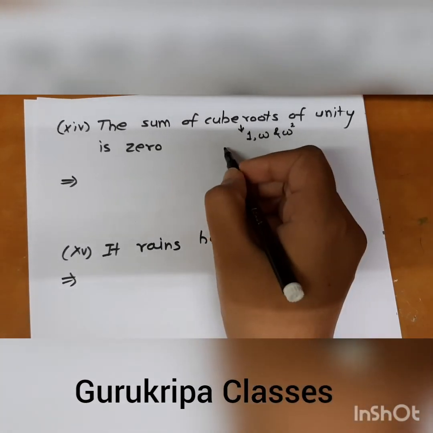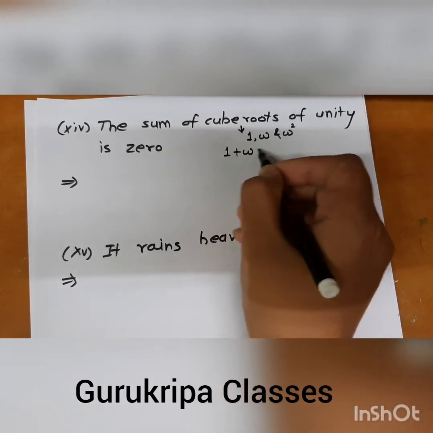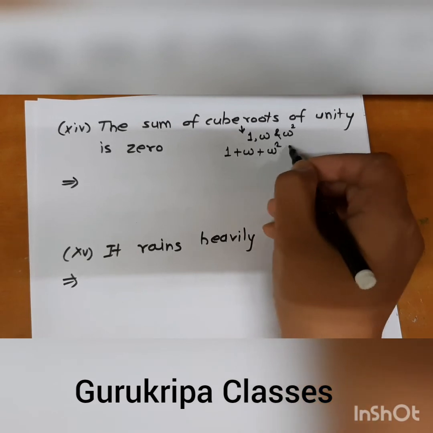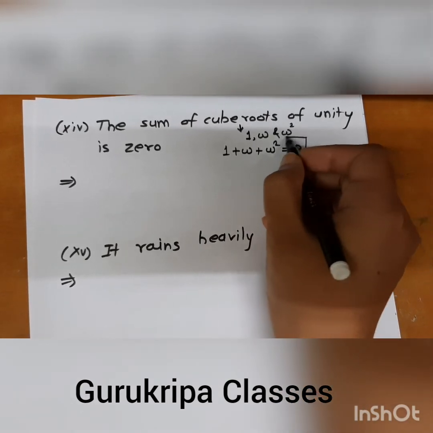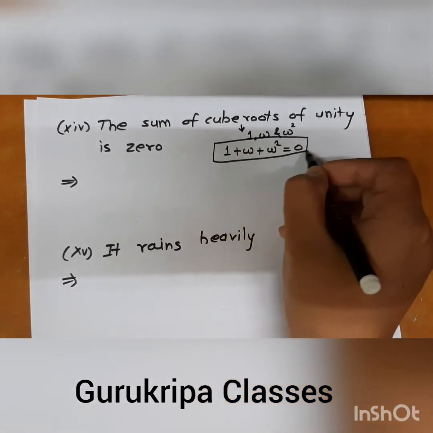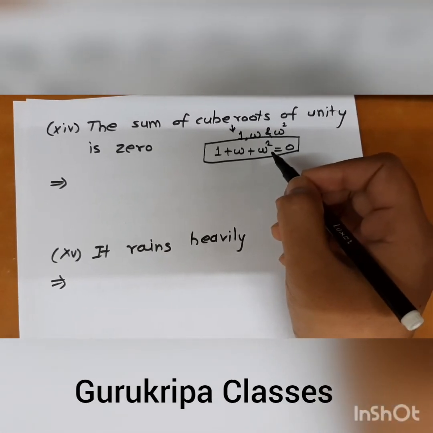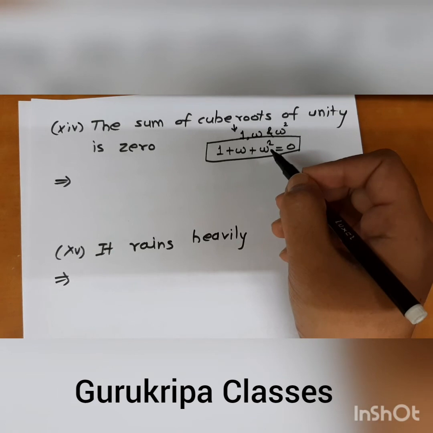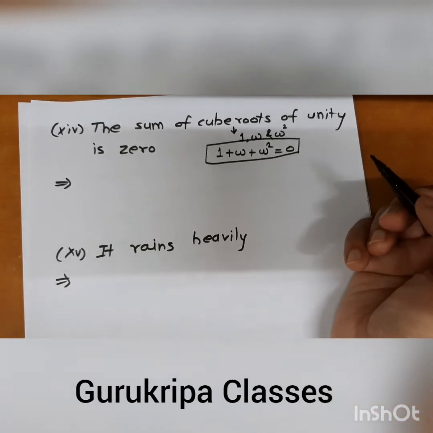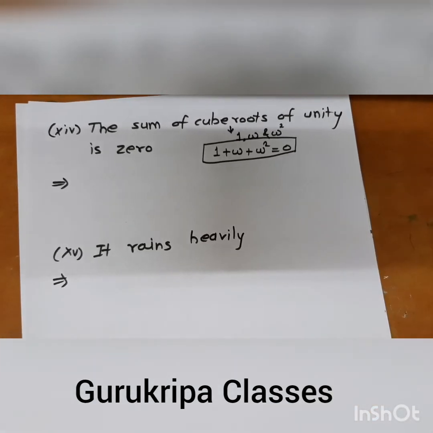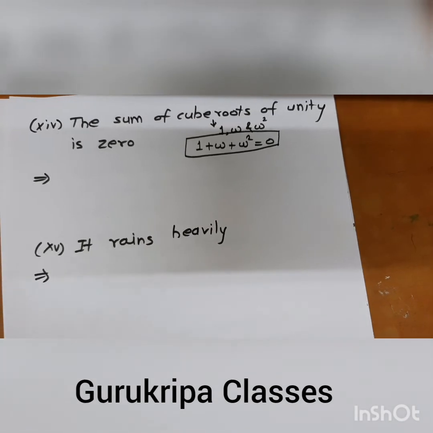What is its property? 1 plus omega plus omega square is equal to 0. This was the property, right? With this property we have solved many examples in your complex number chapter, in the 4th exercise. You can see that chapter, the first chapter of part 2 of your 11th standard. The sum of cube roots of unity is 0.